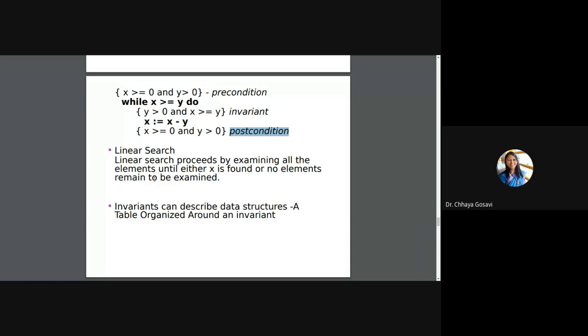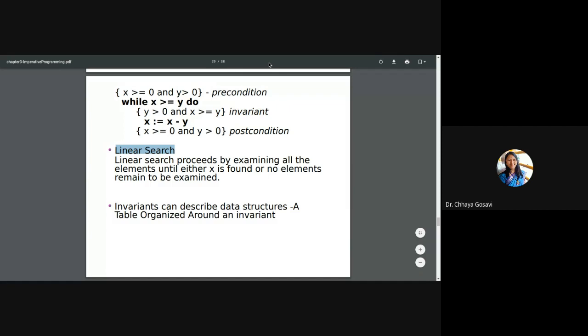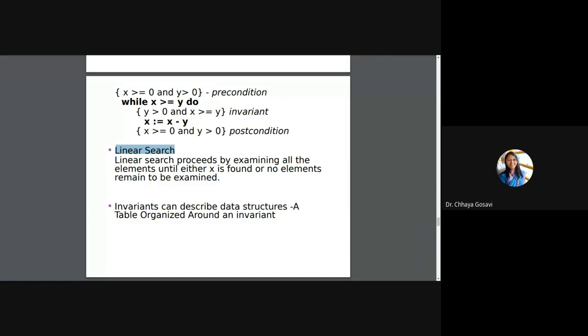Let's take one example of linear search. What is the meaning of linear search? Suppose I have an array of 10 numbers, and I want to search for a particular number in that array. What will be the logic? I have numbers in any particular order, and I want to search for a number. For example, how many students are there now? 60 students are there, and I want to search for roll number 14 randomly. You're sitting in a class randomly. I want to search for roll number 14. So how should I go about it? What should be the logic?